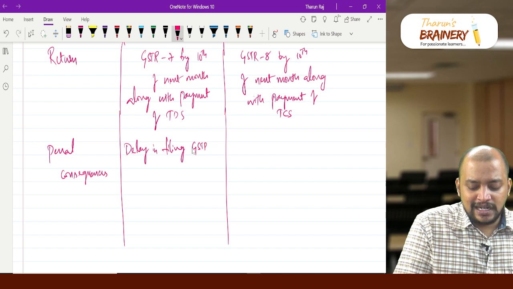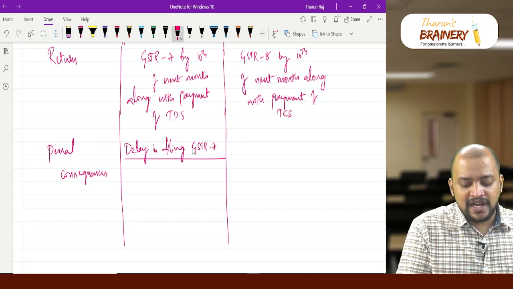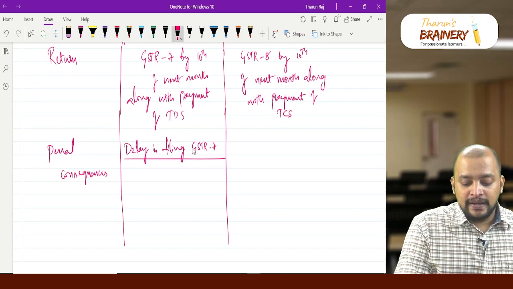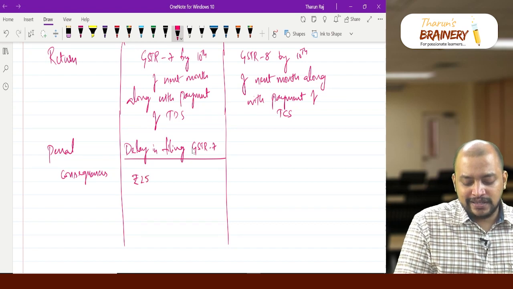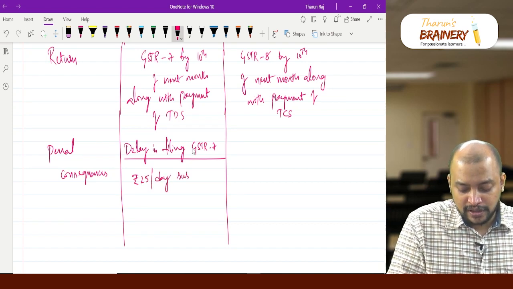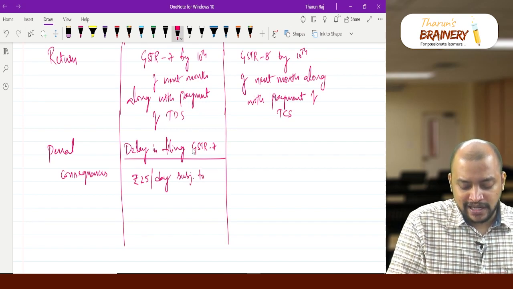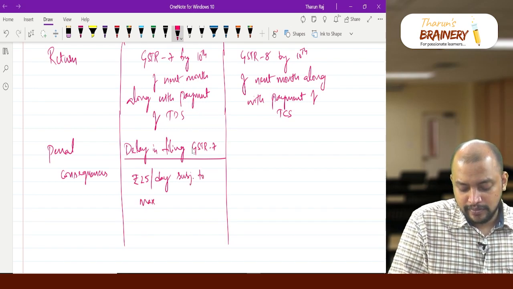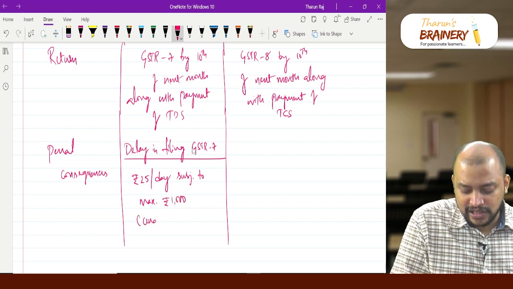What is the late fee? 25 rupees per day, subject to a maximum of 1000, under each Act.